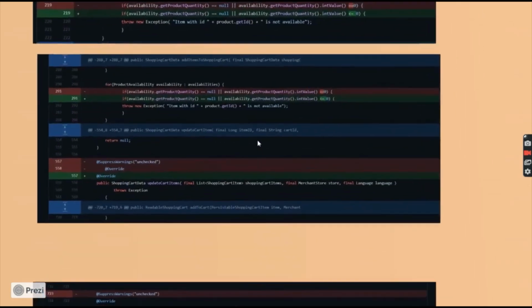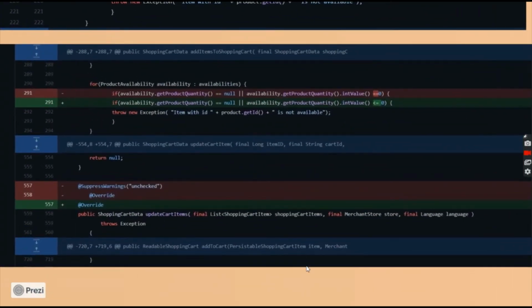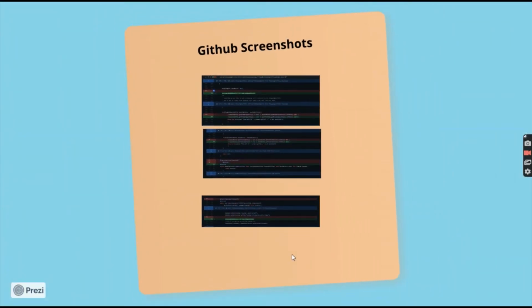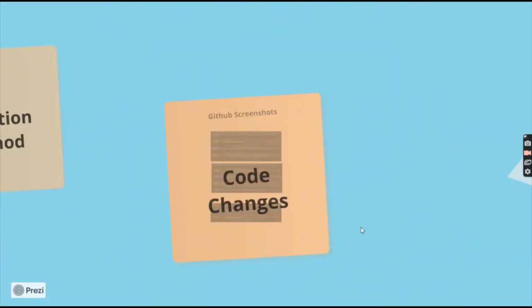The next screenshot. Here they did the same thing as per the previous one, and then they overrode the implementation of the code changes. The next one. Here they change the condition to check whether the customer has an existing shopping cart or not. So these are the code changes they've done in Sopizer.